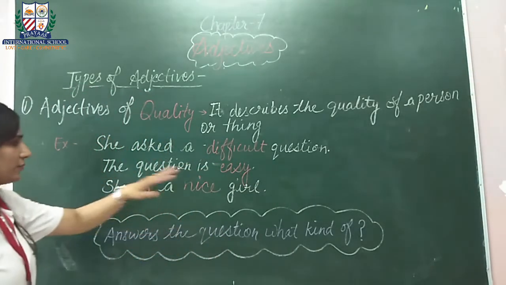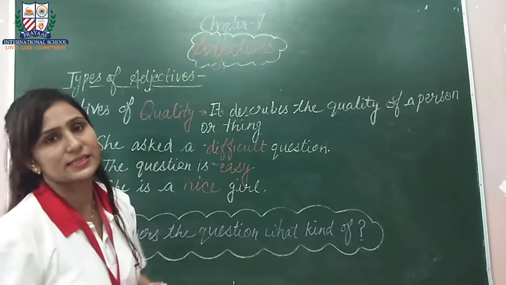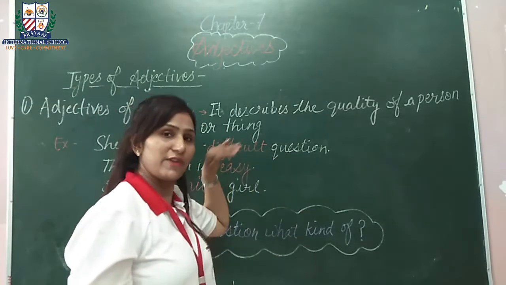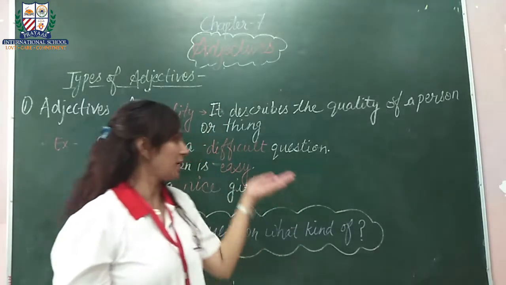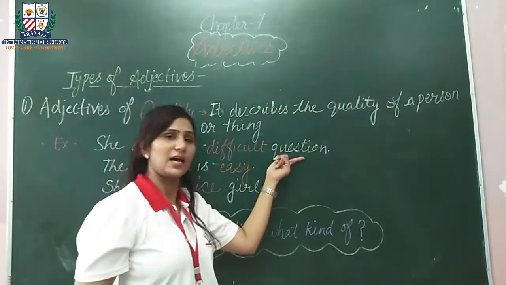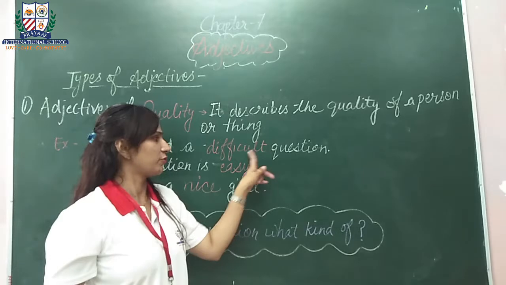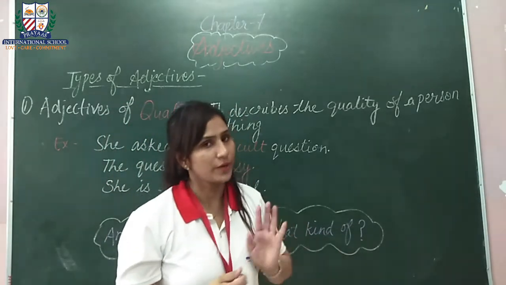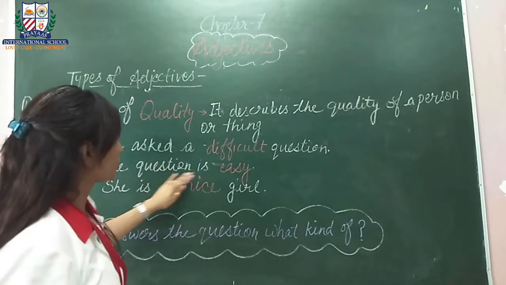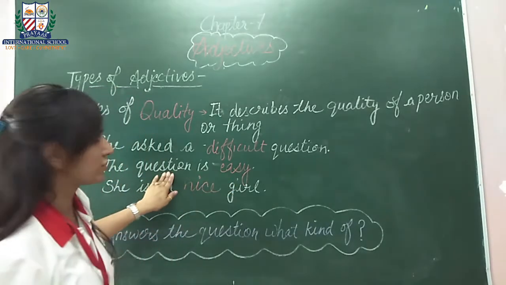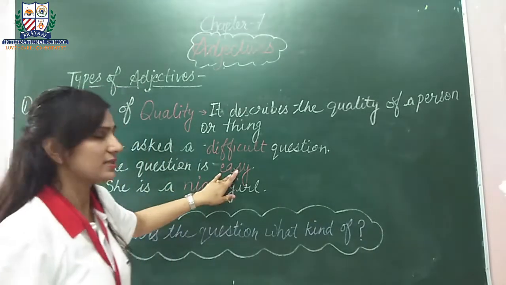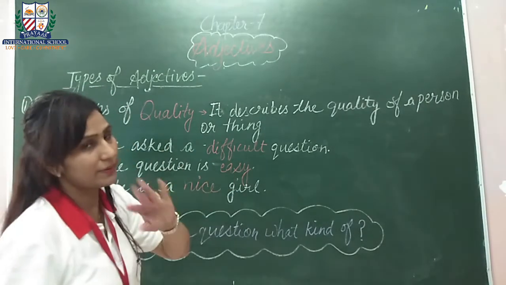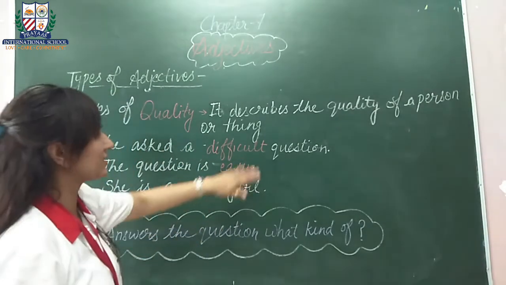So let me show you one more thing. It's not always necessary कि जो हमारा adjective है वो बिल्कुल noun से पहले ही आए. वैसे most of the time यही होता है कि हमारा adjective noun से पहले आता है. This is our noun and our adjectives come before the noun. But sometimes जो adjective की place है वो after the noun भी हो सकती है. Suppose the question is easy. So question is our noun and easy is our adjective, जो कि noun से पहले नहीं आया, noun के बाद आया. कभी कभी ऐसा भी होता है. So it's not always necessary.